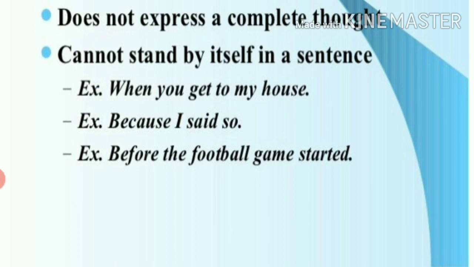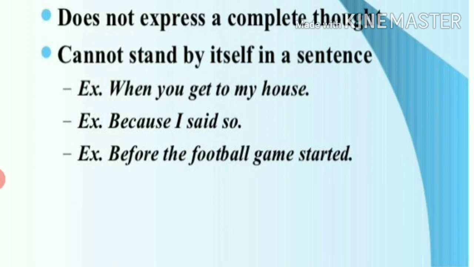It is incomplete. So those sentences which are not complete and which need someone's help are dependent. You just think about independent and dependent. Independent means you are free, you are independent. Dependent means you want someone's help, depending on others.